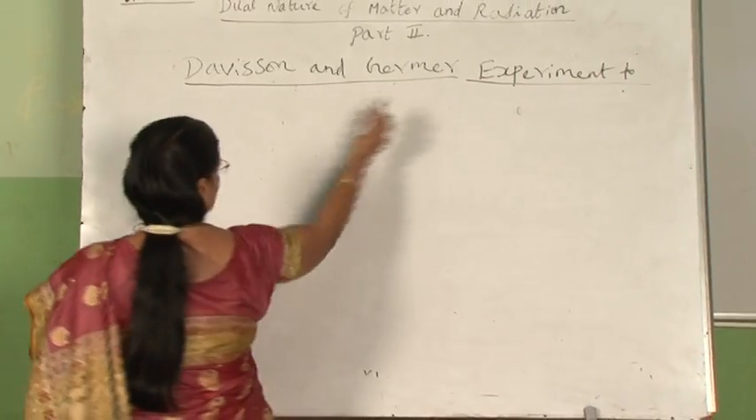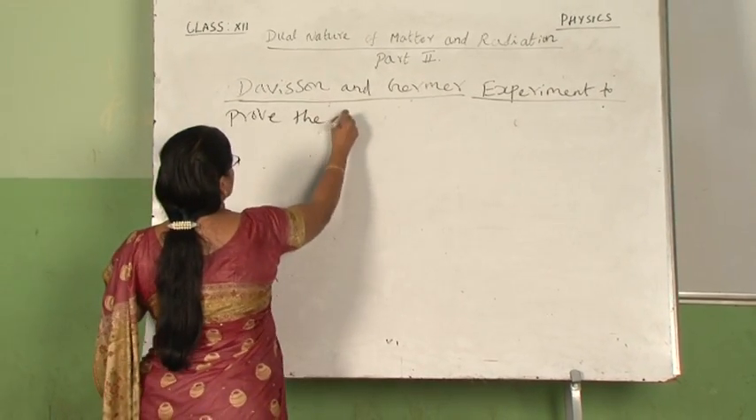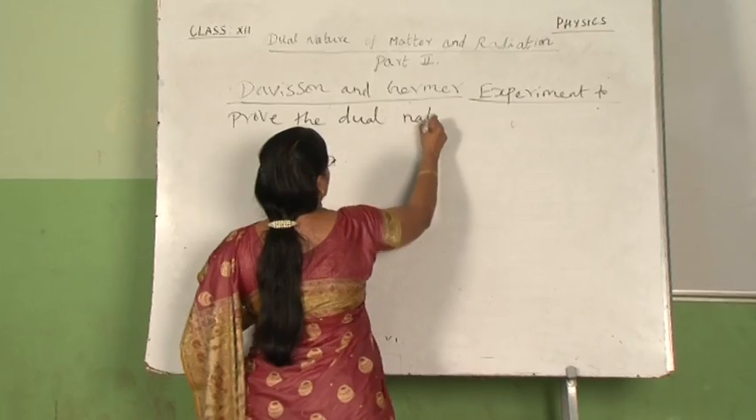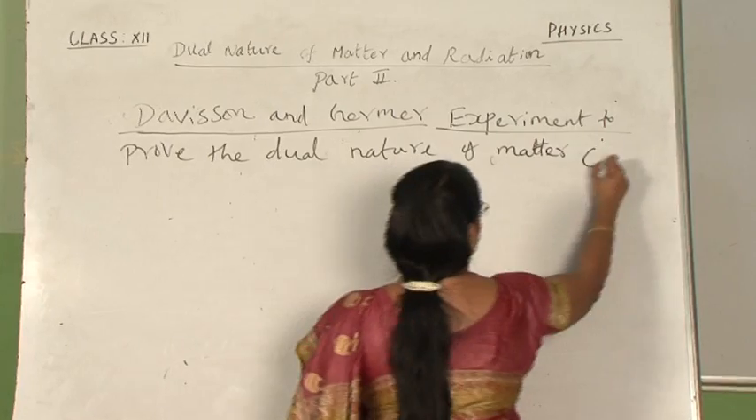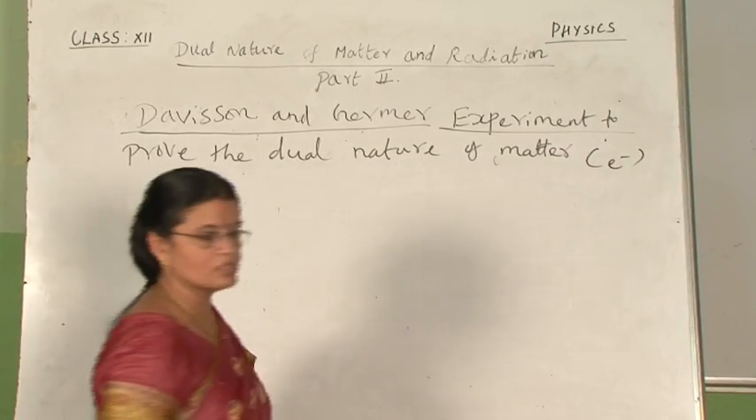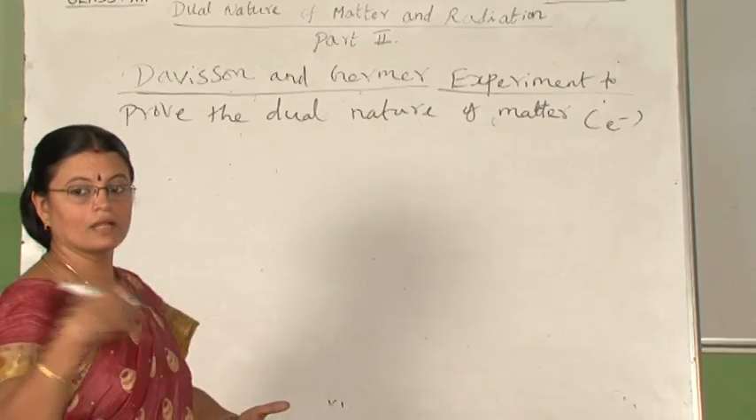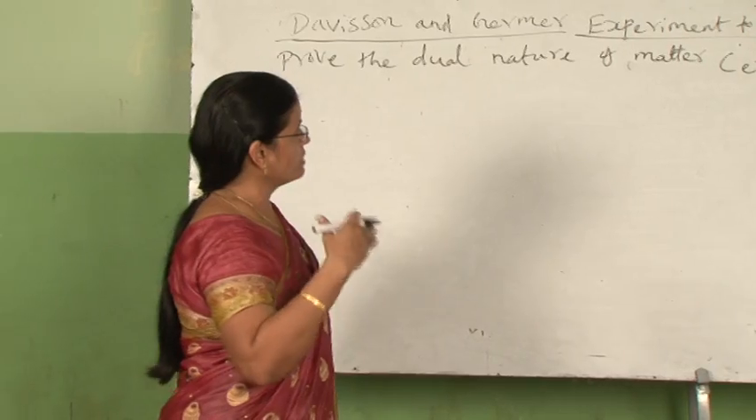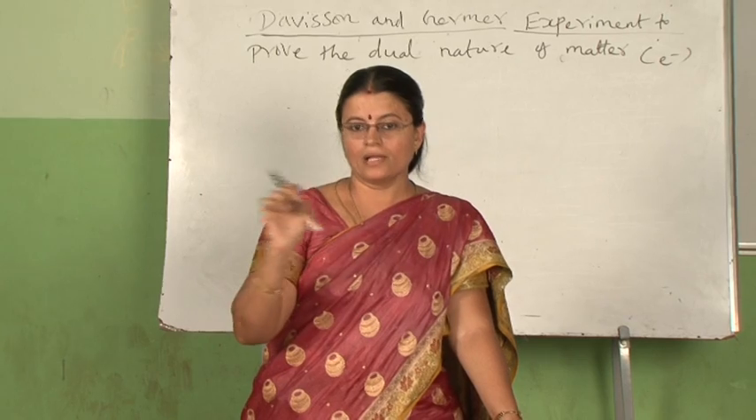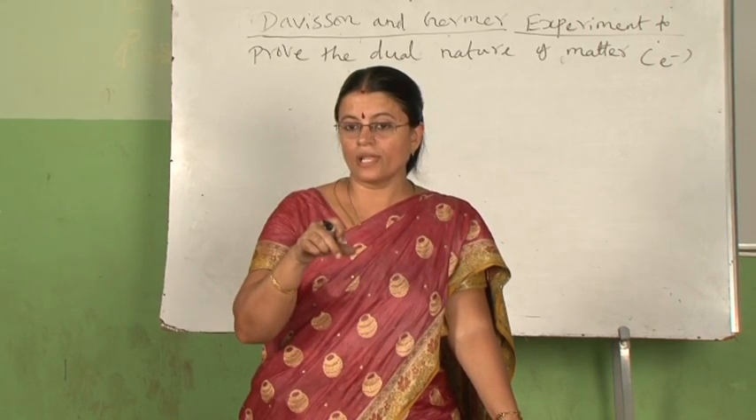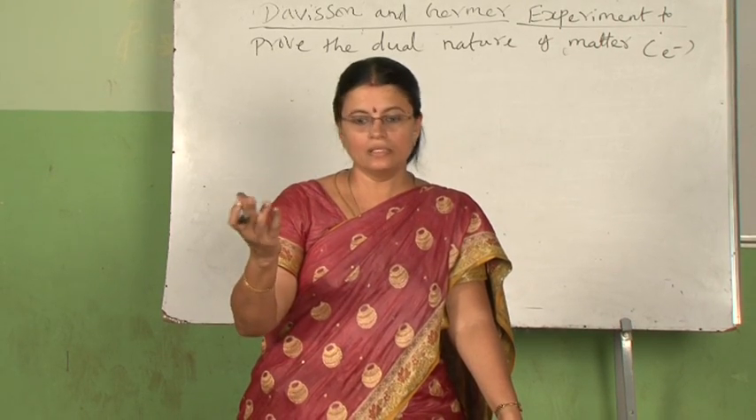So the Davisson and Germer experiment to prove the dual nature of matter. Here they took the material particle as electron and used a phenomenon like X-ray diffraction. They compared the behavior of electrons with that of X-rays. If X-rays are passing through a grating where the spacing between the two lines is very, very small, we know that for diffraction to take place, the condition is what? The slit width should be approximately equal to the wavelength of the incident radiation.